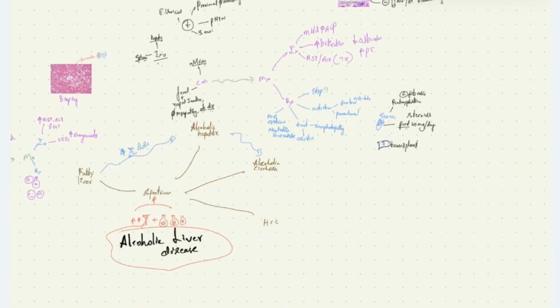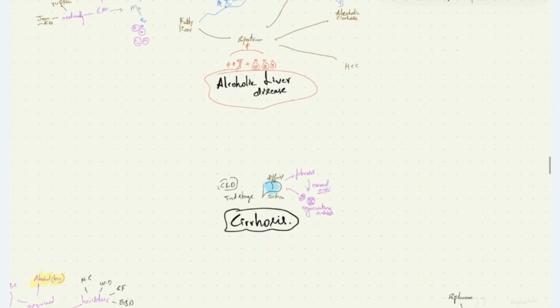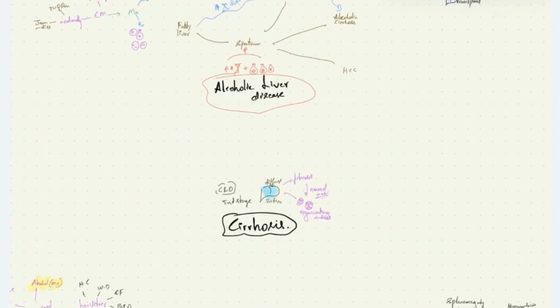So we are seeing cirrhosis in depth because it's the most commonly asked question, and it's very important for an understanding of hepatology. What is the definition of cirrhosis?